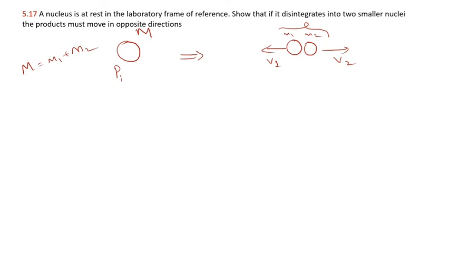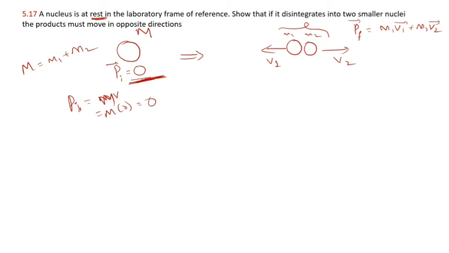So the total linear momentum of the system is m1 v1 plus m2 into v2 with the negative notation. The initial linear momentum is 0, because initially the nucleus was at rest, even though it has some mass. So Pi is equal to M into v, and capital M into v is 0. That's why linear momentum is 0 initially.